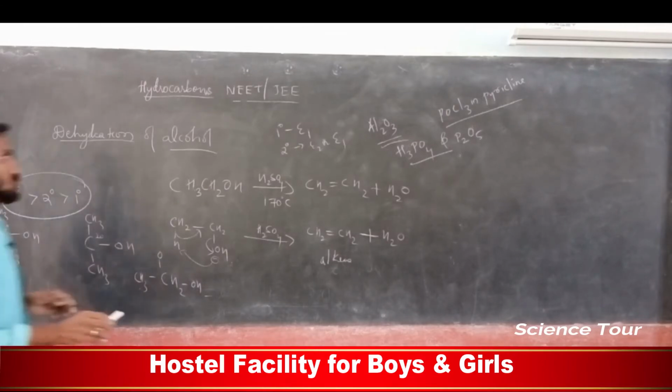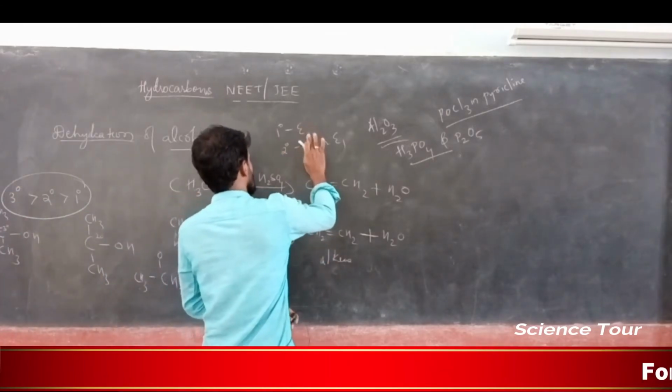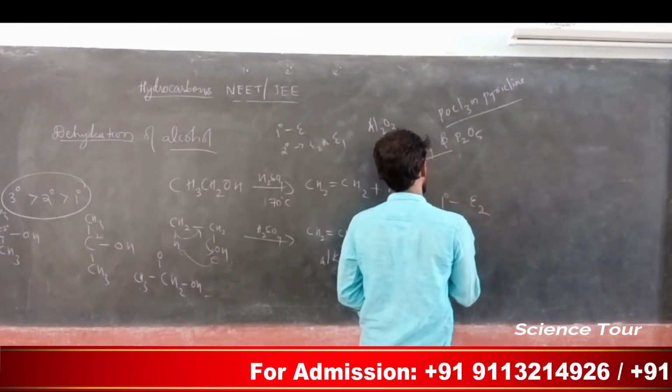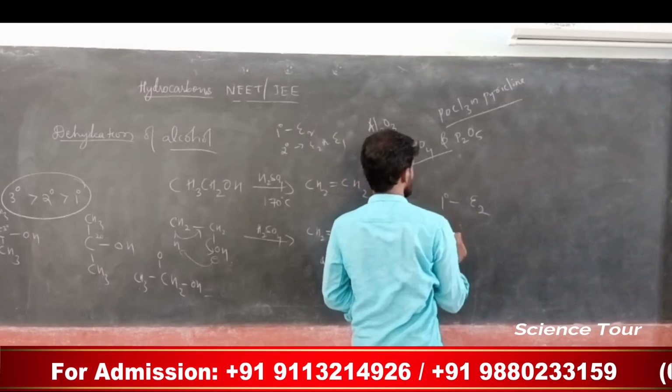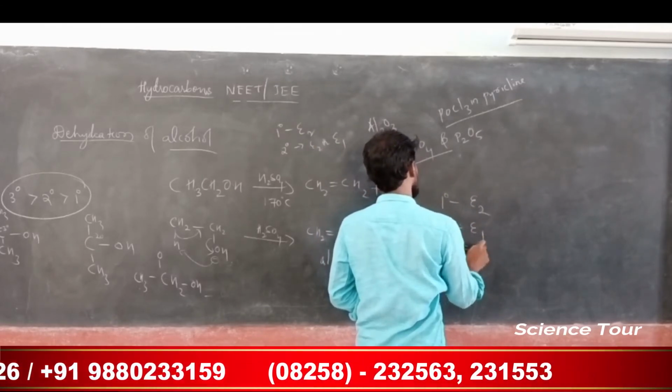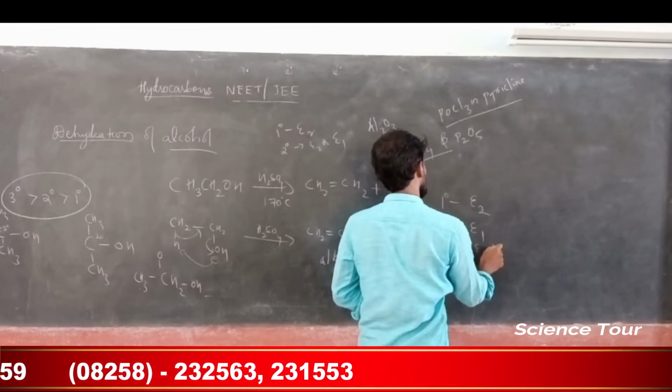My dear students, small change: primary alcohol undergoes E2 elimination, not E1. Tertiary alcohol undergoes E1 elimination. Secondary alcohol undergoes E2 or E1 elimination.